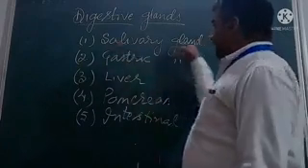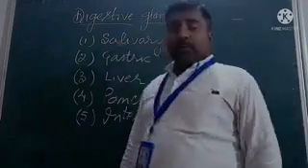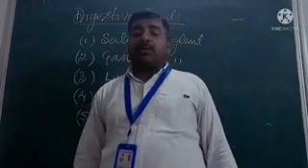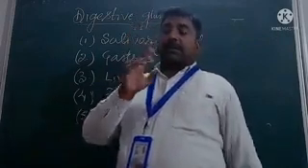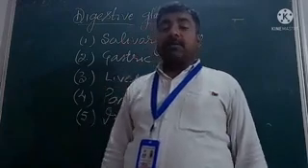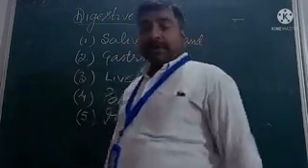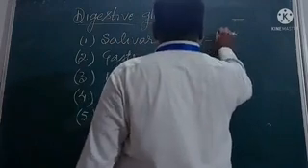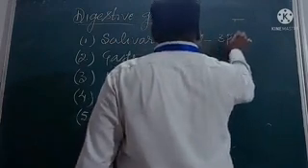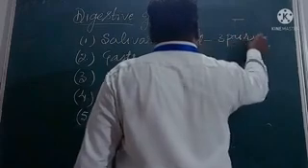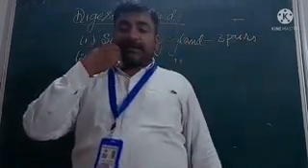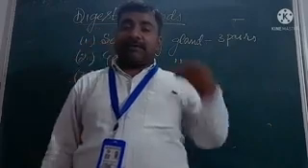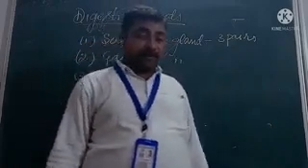Now the salivary glands are located in our buccal cavity or oral cavity. When you open your mouth, the salivary glands are located in the buccal cavity. There are three pairs of salivary glands, three on the left side and three on the right side.